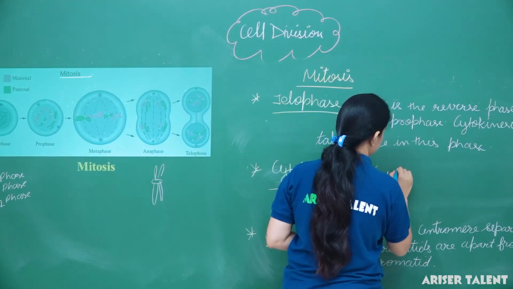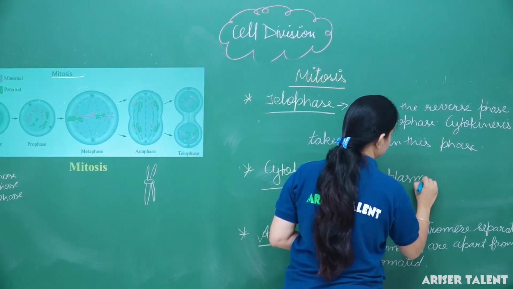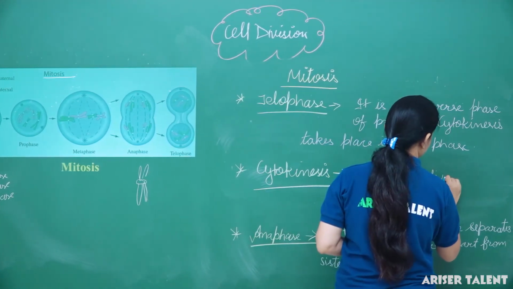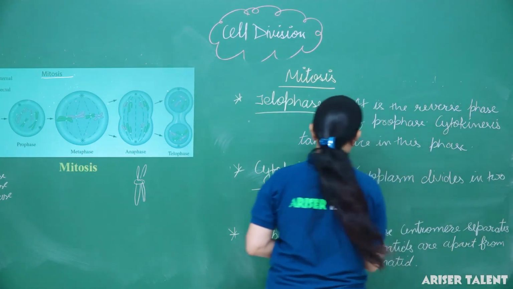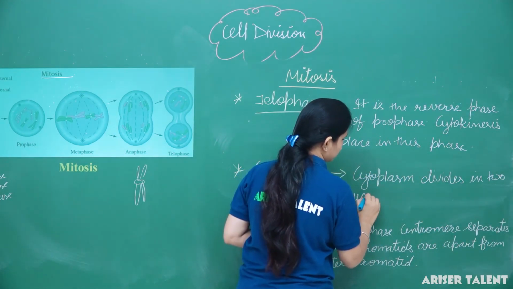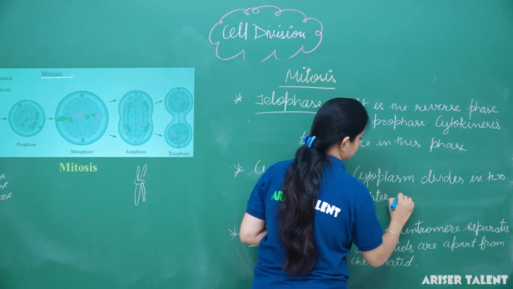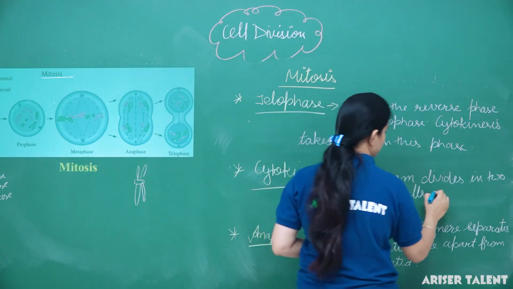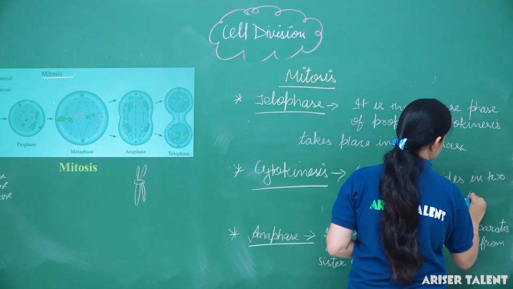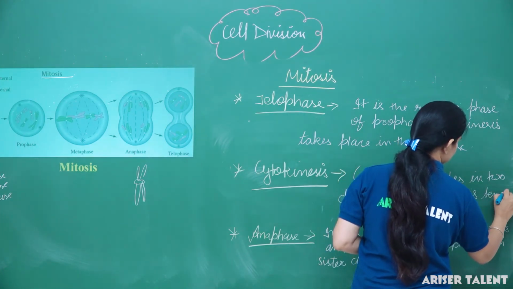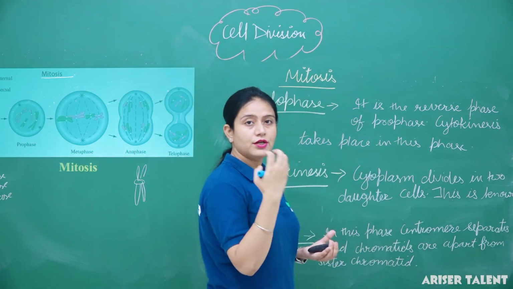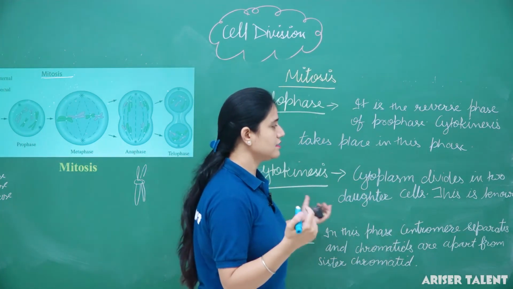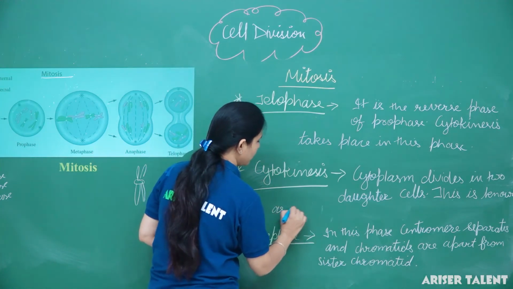Cytoplasm divides into two daughter cells. Here we can mention that cytoplasm divides in newly formed daughter cells. This is known as cytokinesis.